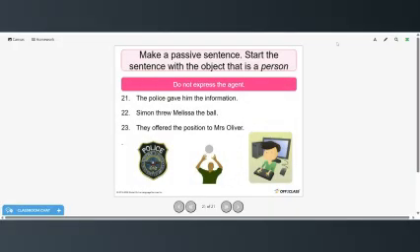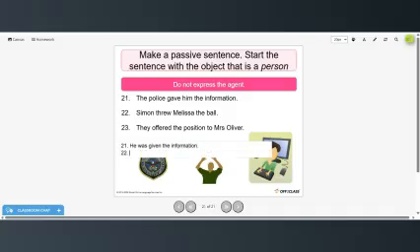The police gave him the information. So again, if we're going to start with the person, we have to change him to he. So he was given the information. Again, we do not add the agent, so we don't add the police.